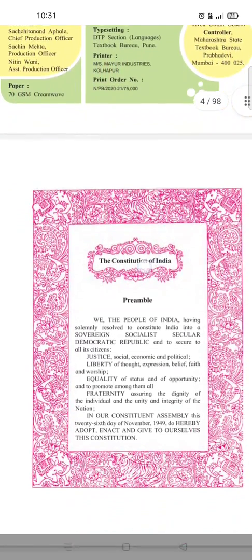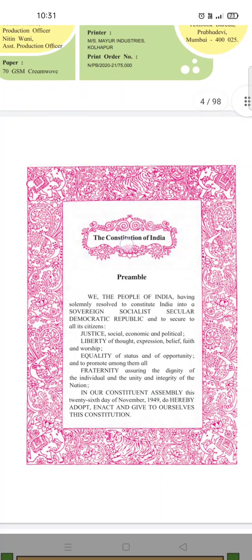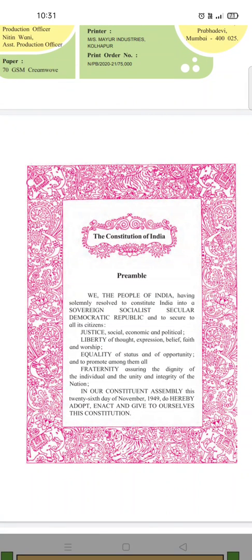This is the Constitution of India. On every page of every textbook, you will be able to see the Constitution of India. Now students, do you remember that when you were in school, we used to recite this preamble daily? After our prayers we used to recite the preamble every day.